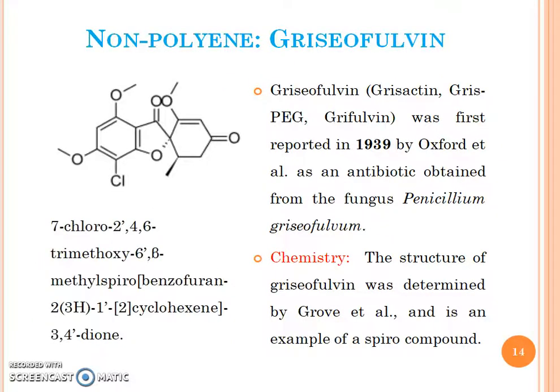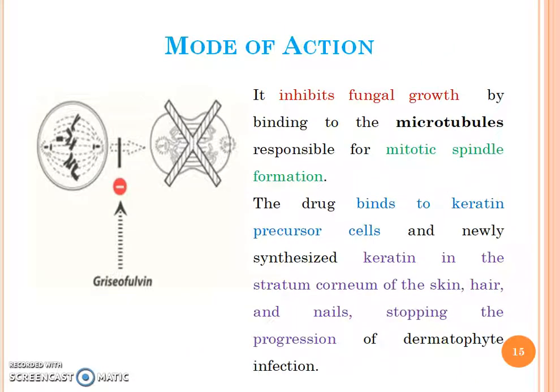Non-polyene, for example, griseofulvin. Griseofulvin was first reported in 1939 by Oxford workers as an antibiotic obtained from the fungus Penicillium griseofulvum. Chemistry: the structure of griseofulvin was determined by Grove et al. and is an example of a spiro compound. Mode of action: griseofulvin inhibits fungal growth by binding to the microtubules responsible for mitotic spindle formation.